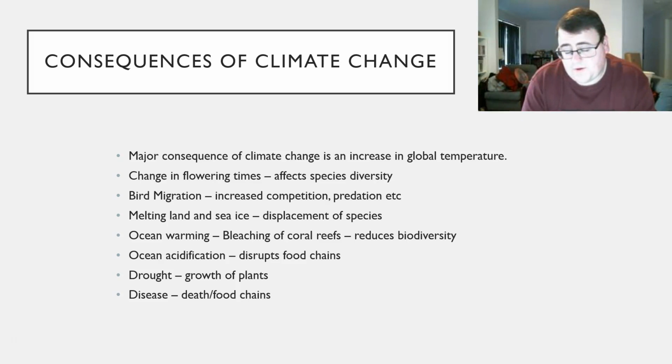Climate change has a number of different consequences. So the fact that we're increasing the rate of climate change as a population means that we are seeing increased consequences because of climate change. Some of the consequences that we're seeing, and the ones we're going to look at, are all because of the change in global temperature or carbon dioxide concentrations in the atmosphere. First off, we have change in flowering times. Now, if flowers are being grown at different times, that means the pollination is happening at different times, which is going to impact the species diversity on Earth.